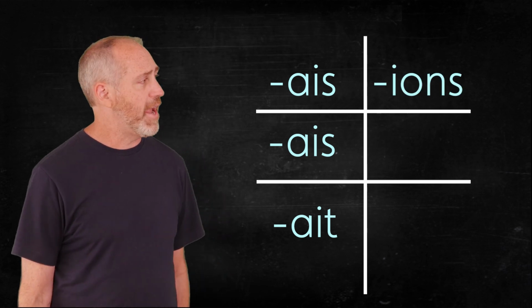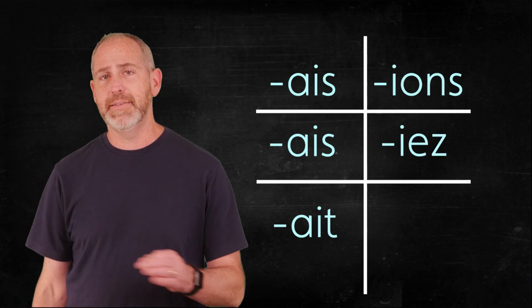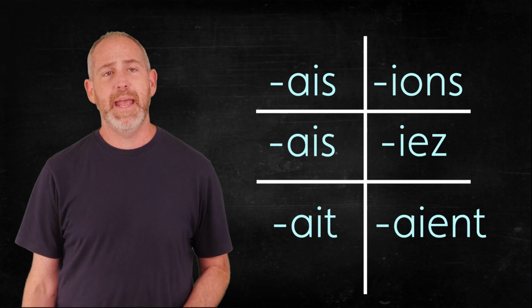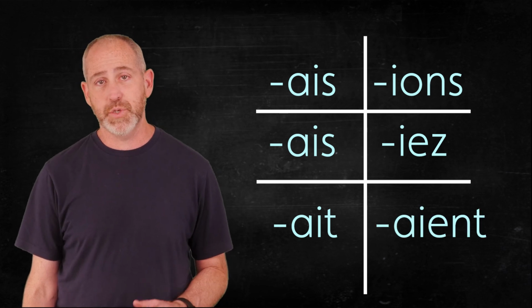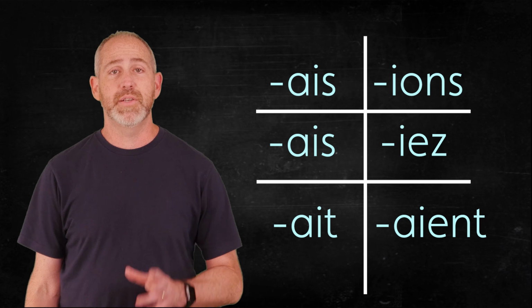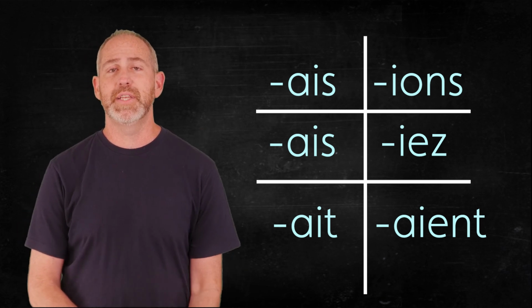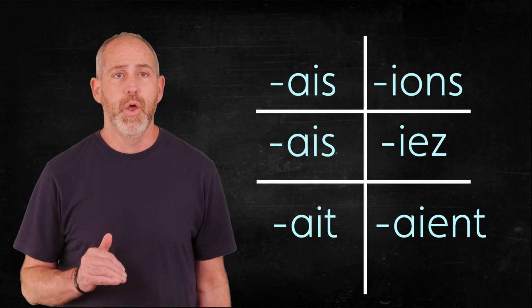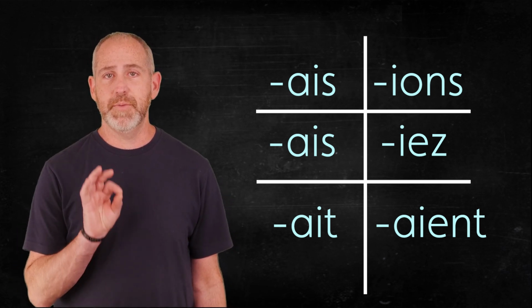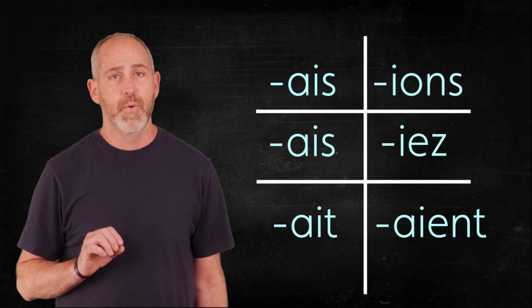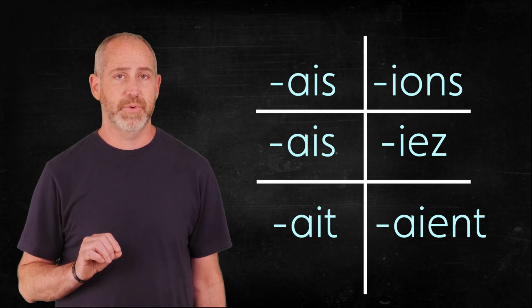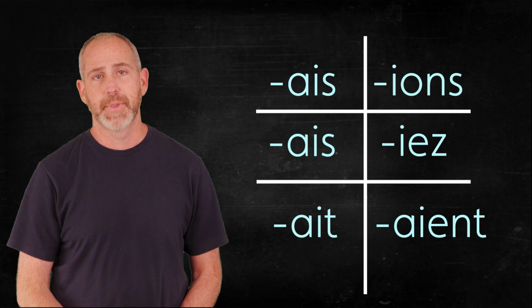And then IONS for nous and IEZ for vous, and il and elle were AIENT. So those were our endings back when we talked about the imperfect tense. Now we're using them with the same stem we used for the future tense. We're just tagging it on.